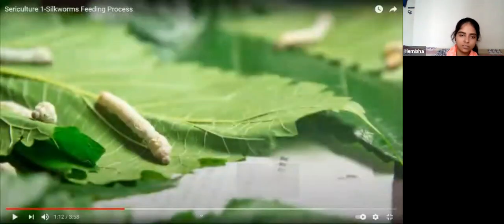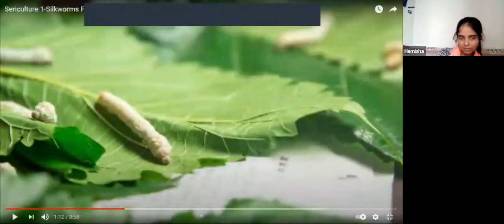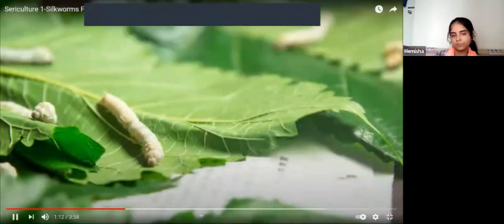This one is the larva stage. Okay. After that, what is the next stage? Cocoon formation.